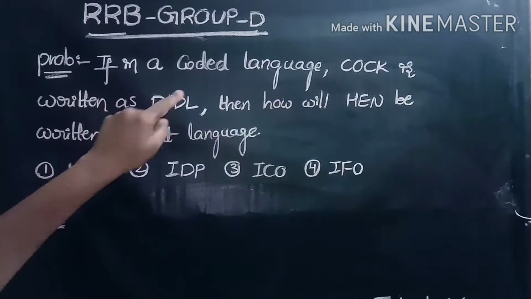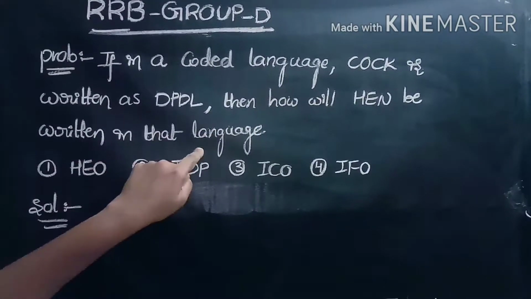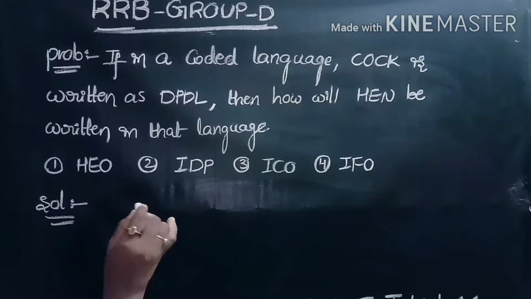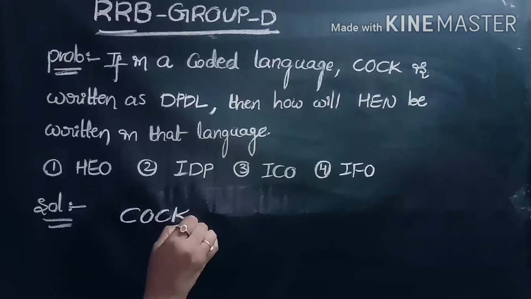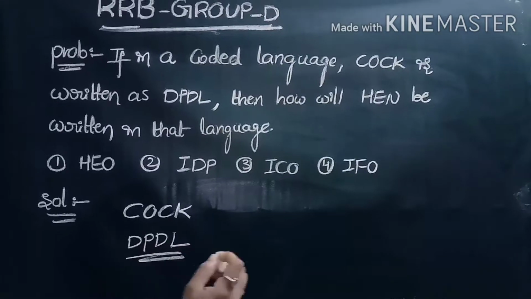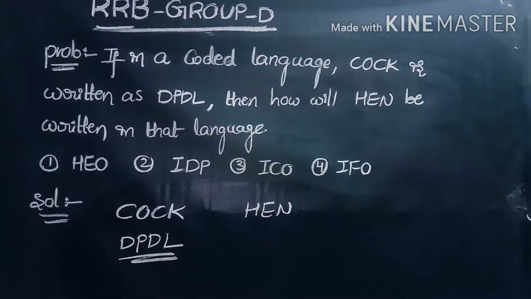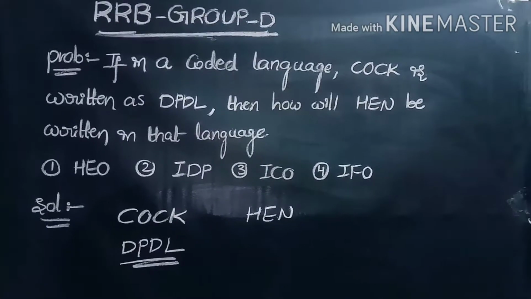If in a certain code language CONC is written as DPDL, then how will HEN be written in that code language? The given word is CONC, and this is coded as DPDL. Now the question is HEN. How can we code this term HEN by using this code language? That is the given question.